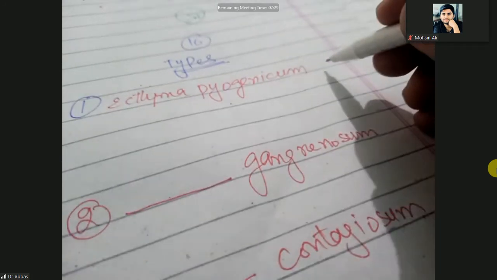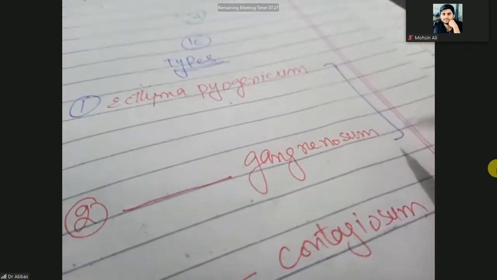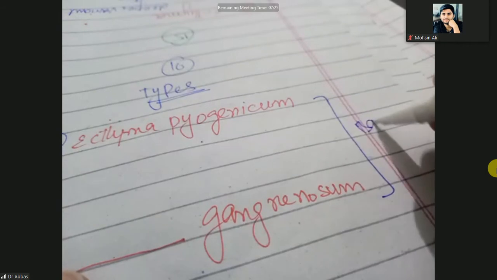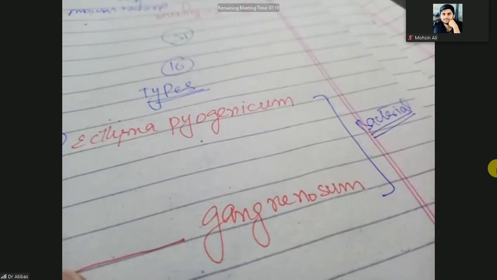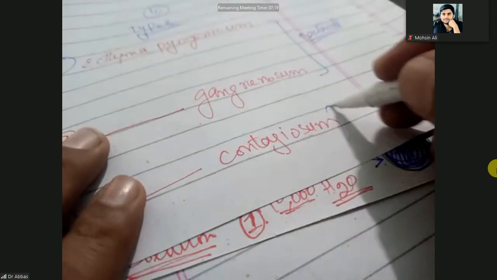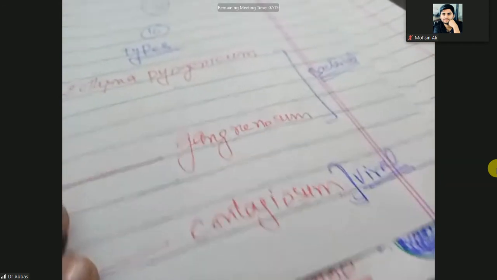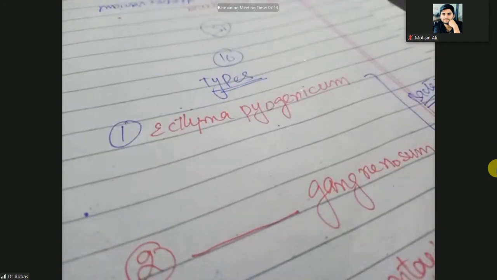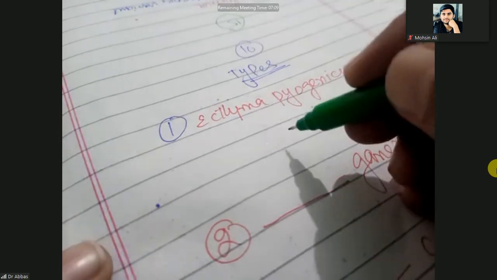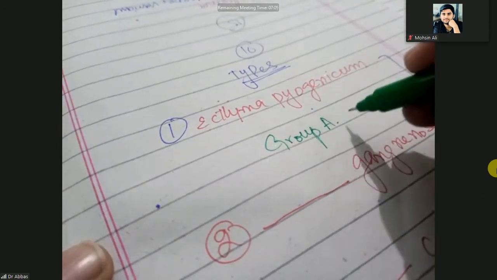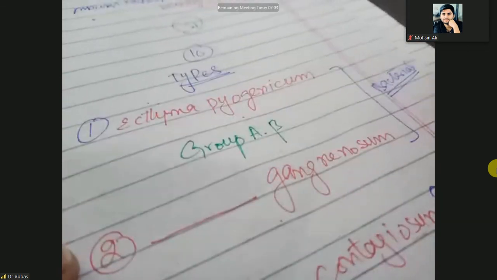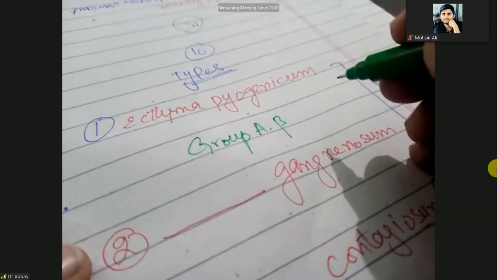The first two are bacterial in origin, and the last one is viral. The causative organism is a virus. Ecthyma pyogenicum is caused by group A beta hemolytic streptococcus.